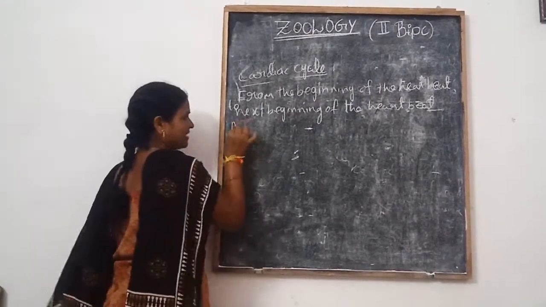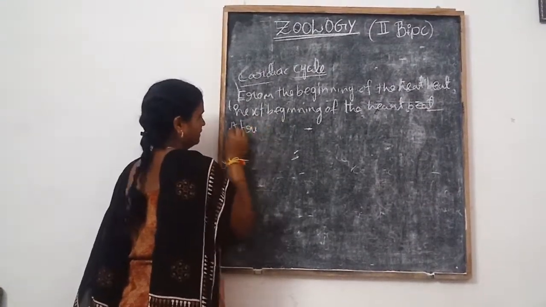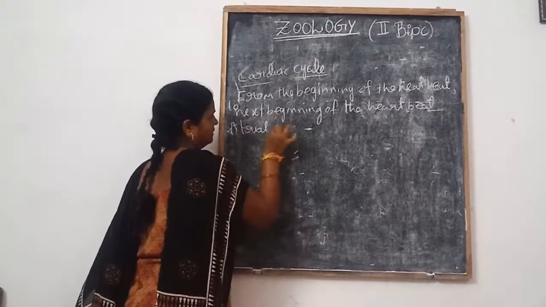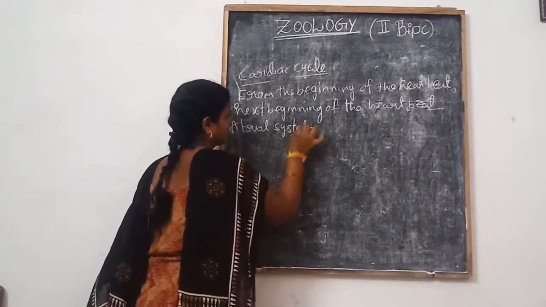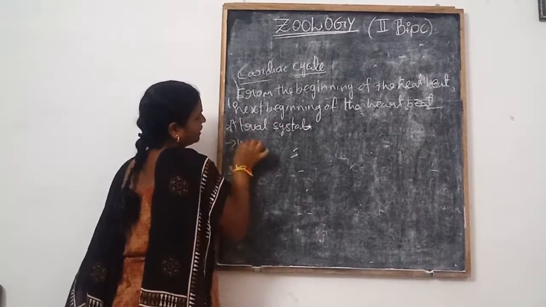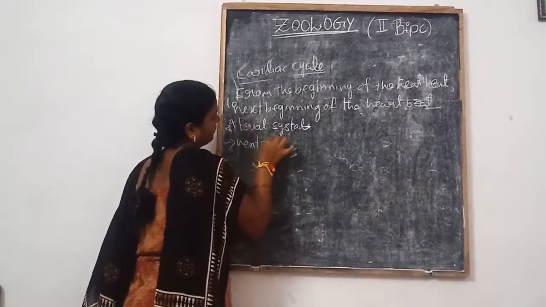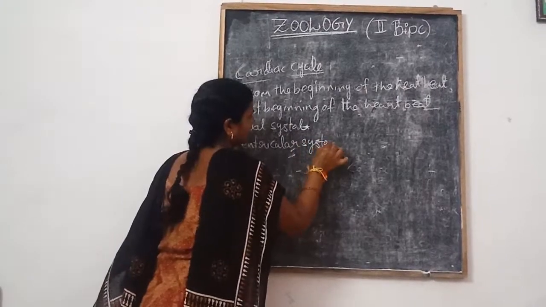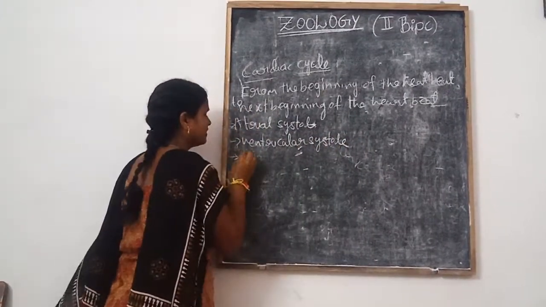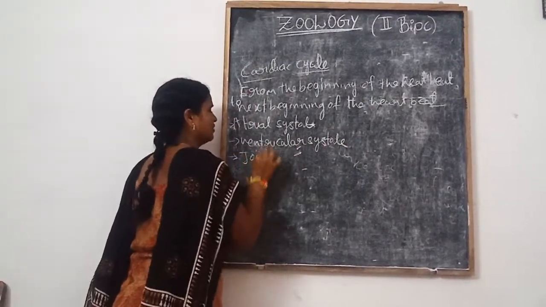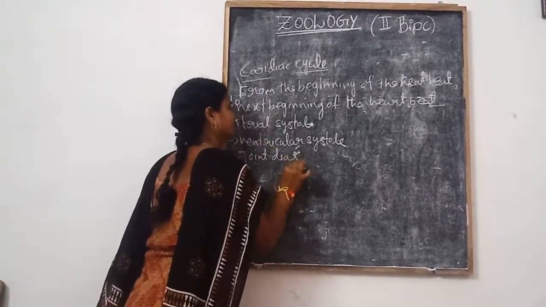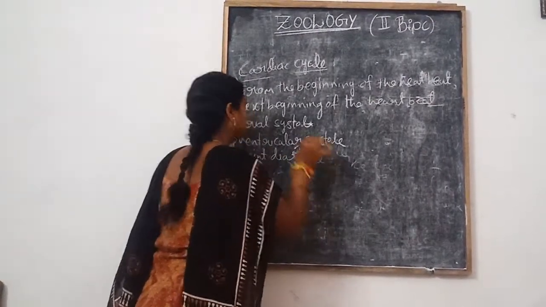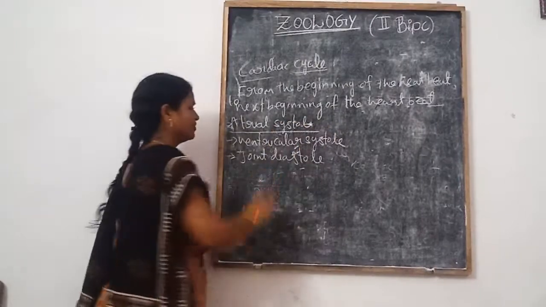They are atrial systole, ventricular systole, and the last one is the joint diastole. Okay, we will discuss them one by one.